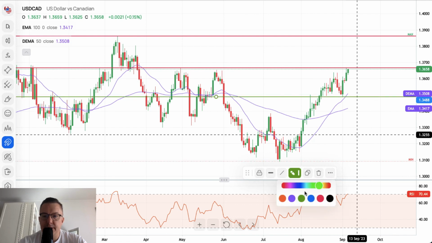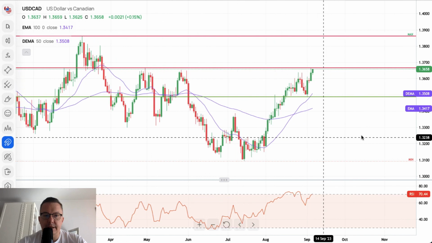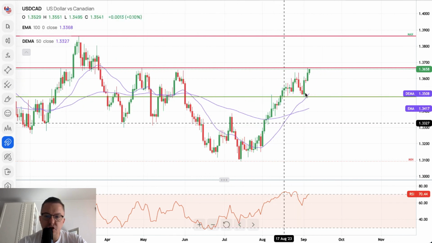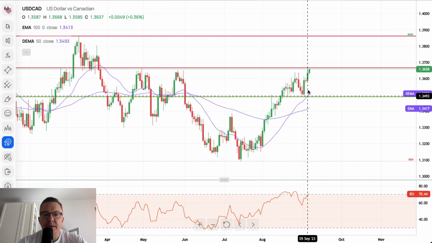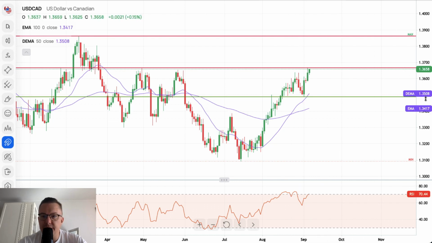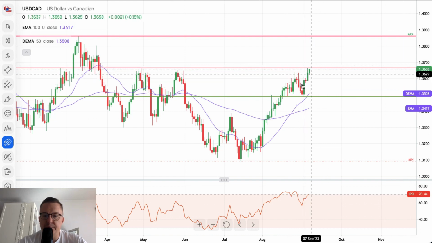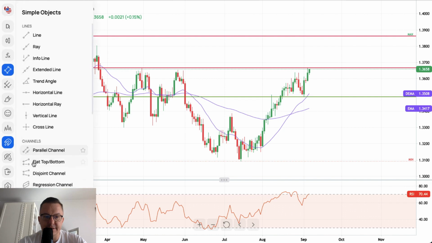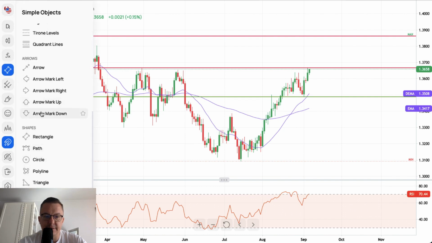The key technical support is, of course, here at 1.3488. So this is the technical support, and we are just trading above the 50 periods moving average. This is the daily time frame chart, so it's kind of important right now. The 50 periods moving average is 1.3508. All right, so please pay attention to the behavior of this market when we hit the key technical resistance right now, not a swing high but the key technical resistance.